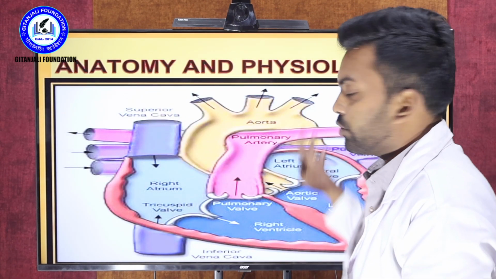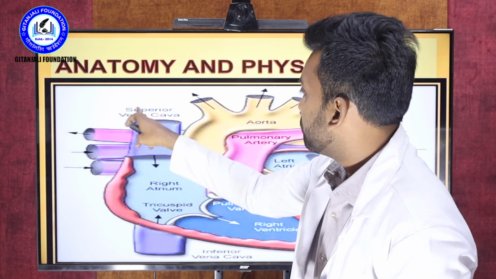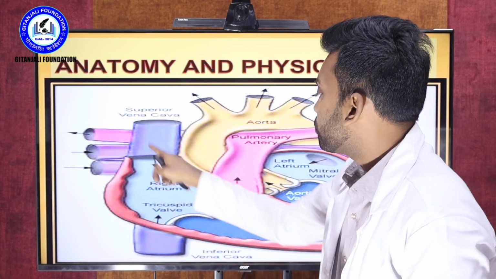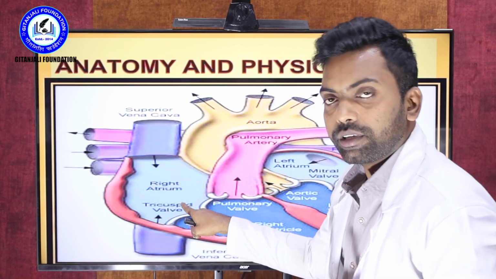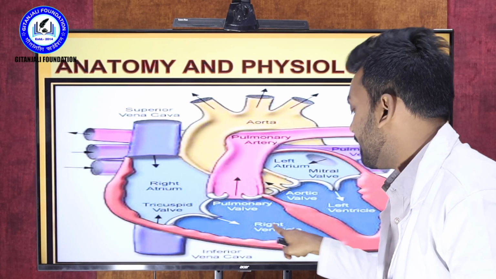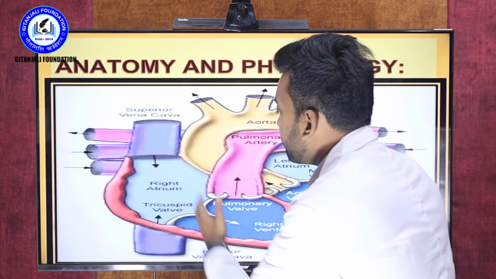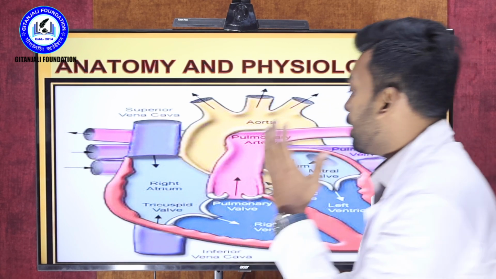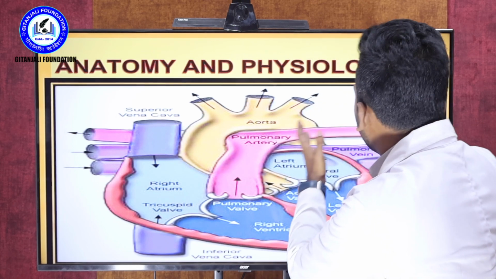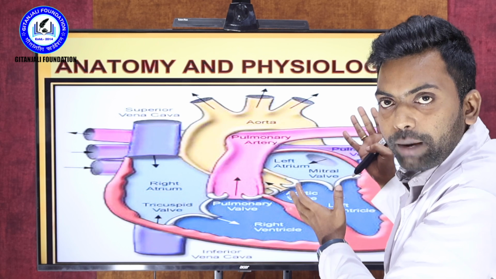Let me tell what the physiology is. Superficially, I am telling where the blood is taken: deoxygenated blood from the superior vena cava and deoxygenated blood from the inferior vena cava. Such blood goes to the right atrium. Then the deoxygenated blood goes to the right ventricle. So the right atrium and right ventricle have carbon dioxide blood, which is unpurified blood. This blood goes through the pulmonary artery to the lungs, and within the lungs a purification process happens.